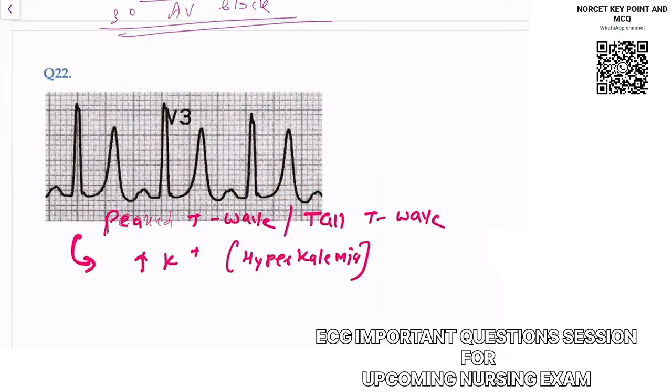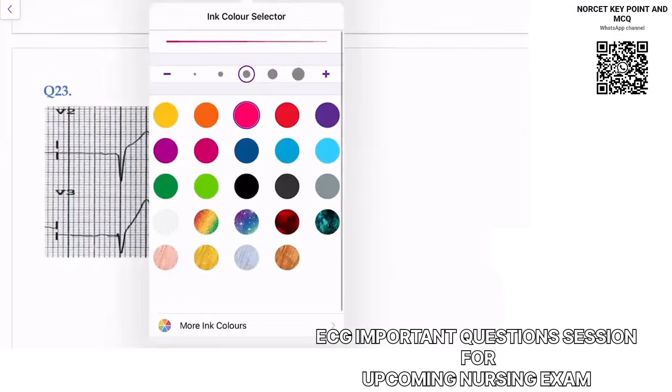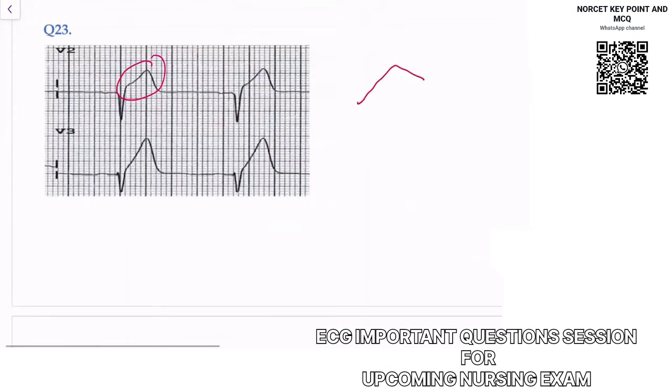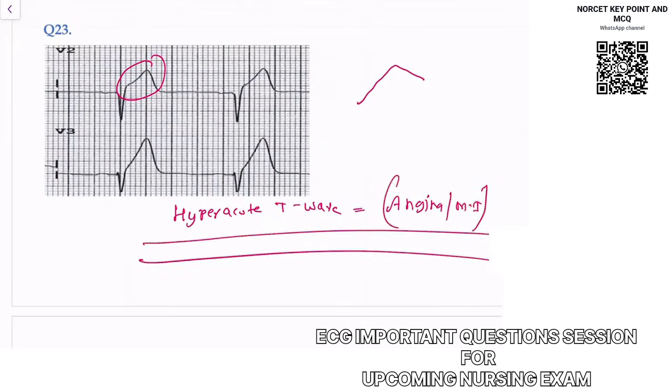If you compare these T waves with these other T waves which I am mentioning now, these T waves look like a tent. This type of T wave we call hyperacute T wave. Both are tall, but one is just tall, and this is hyperacute. These are seen sometimes in a patient of angina, or as an early sign of MI. They come before ST elevation and MI, so you can see them in angina or MI.